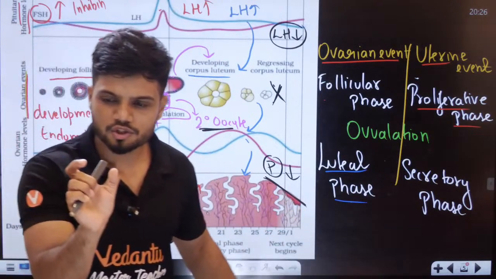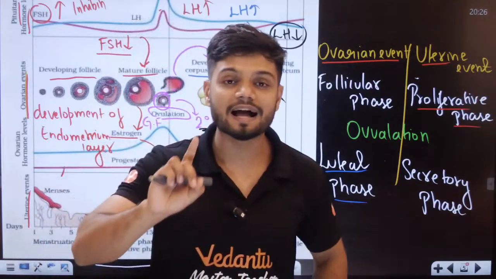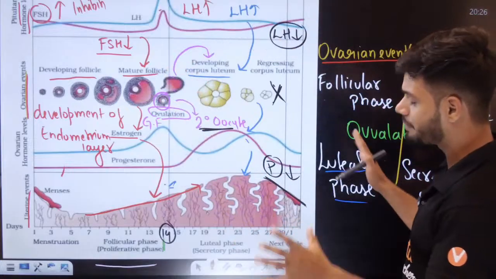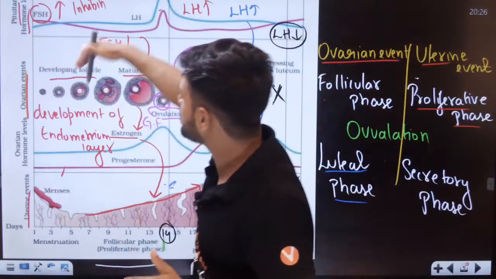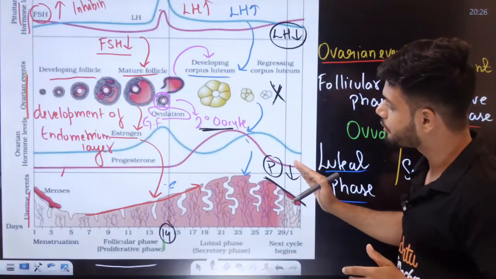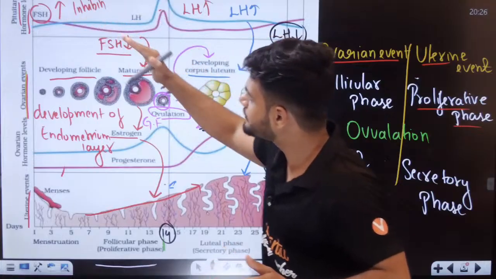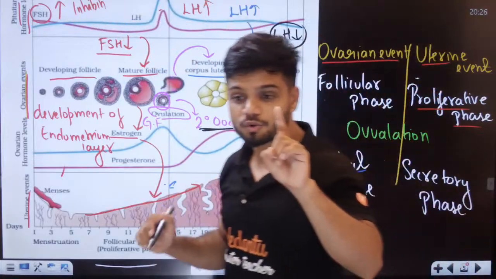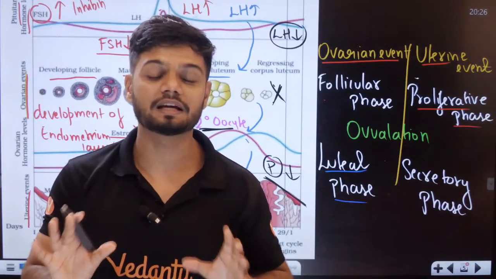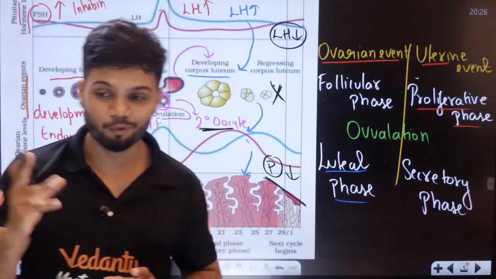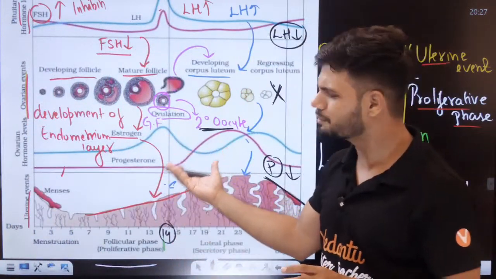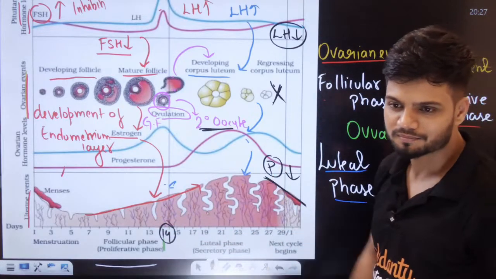Students, how many of you understood this entire process? And can you believe this actually happens every single month? Every single month, this entire fluctuation of hormones: increase in progesterone, increase in estrogen, decrease in estrogen, decrease in progesterone, increase in FSH, decrease in FSH, increase in LH. Students, do you realize all this is happening every single month in a female? That's why the mood swings. That's why the entire changes happen in a female. Students, can you believe that? Crazy.